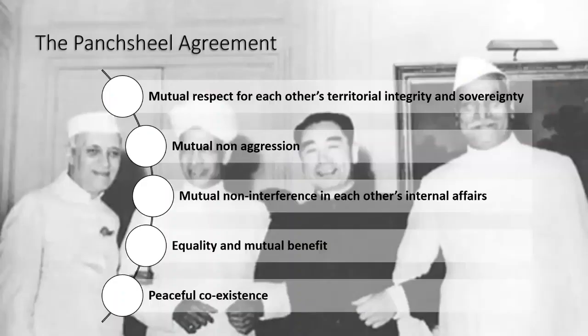In 1954, India continued to assume that we had a good relationship with China, and that there were no border issues. We signed a peace agreement, the Panchsheel Agreement, which was applauded by the international community, but there was no benefit in it from the Indian perspective, if you look at it from the border region.